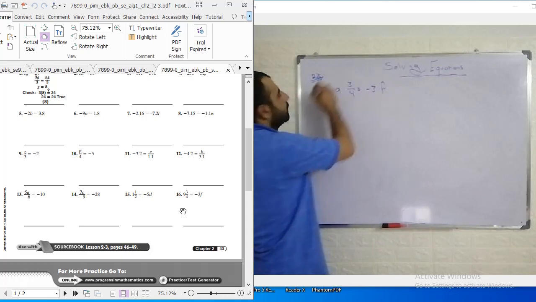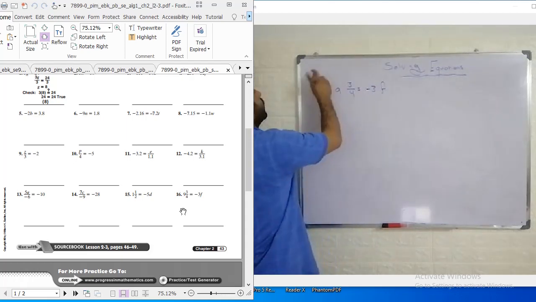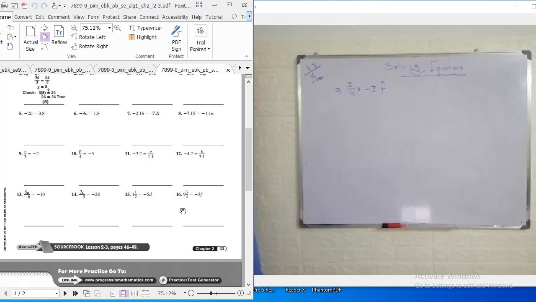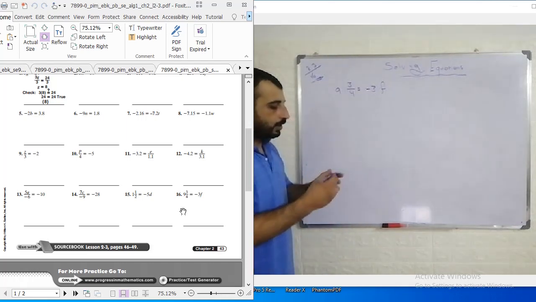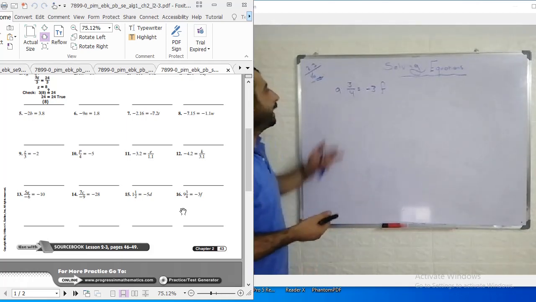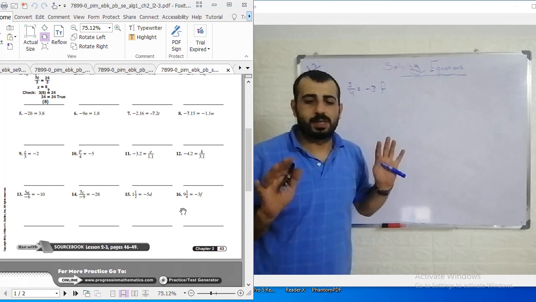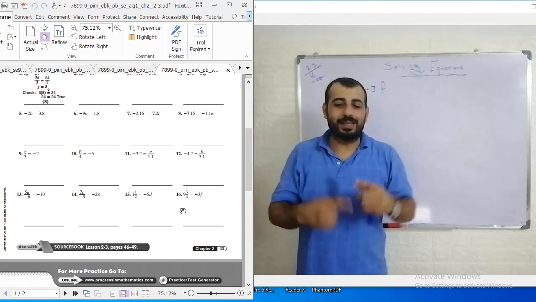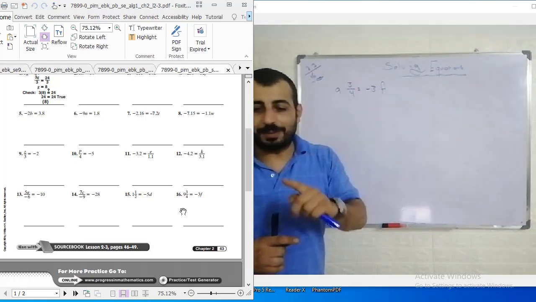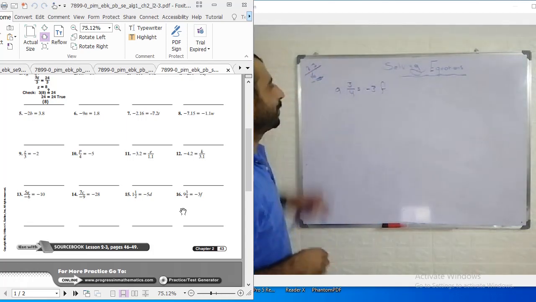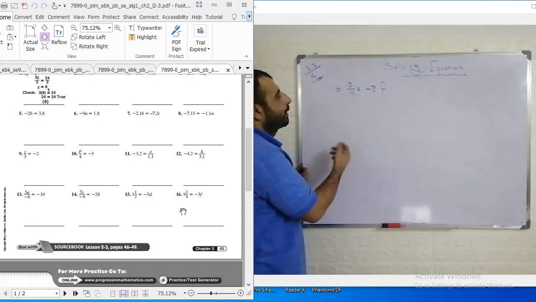This is question number 16 in lesson 2.3. So how can we solve this? It's easy to solve. Just convert this to... I hate the mixed number. I hate them. So when I see a mixed number, by default I will convert it to a decimal or fraction. And I advise you to do it like this. So here I want to convert it to a decimal number or a fraction.